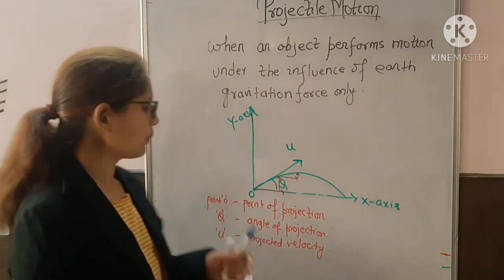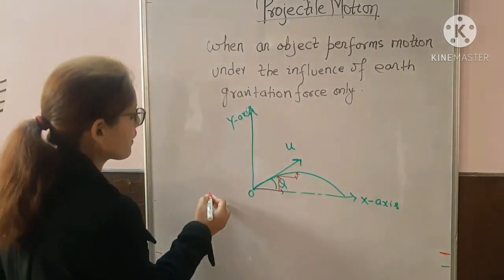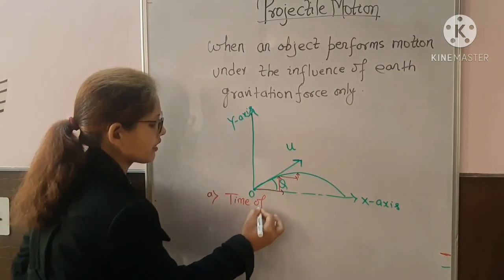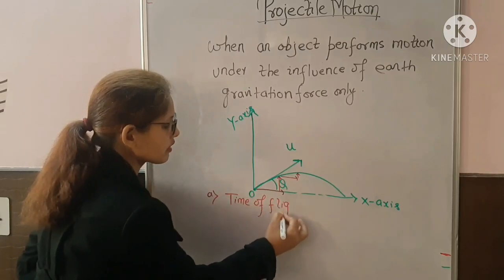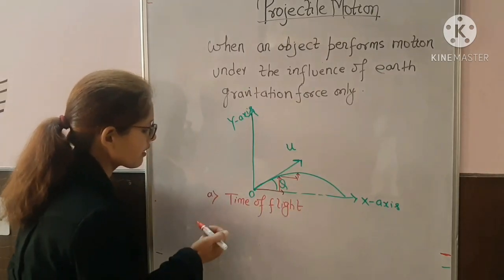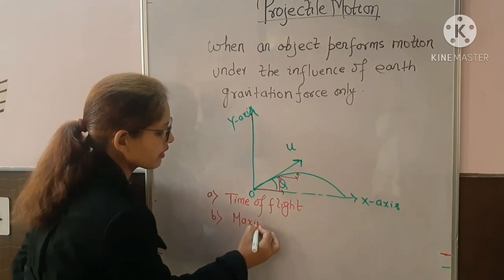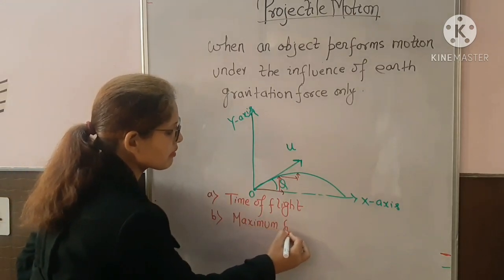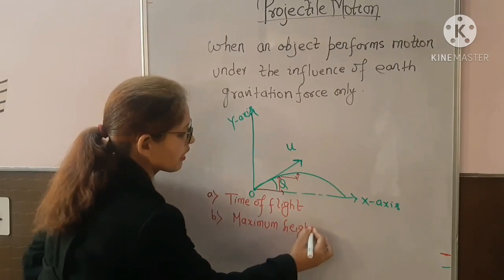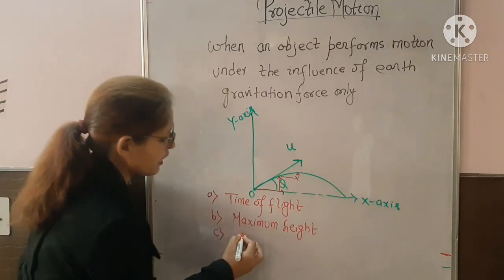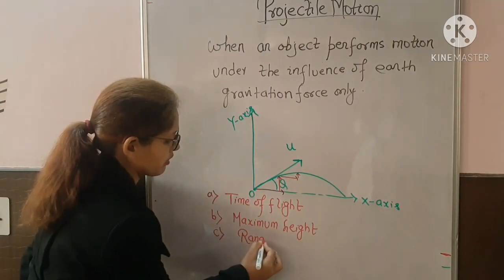First is time of flight. Second is maximum height attained by the body. And third is range of the projectile.